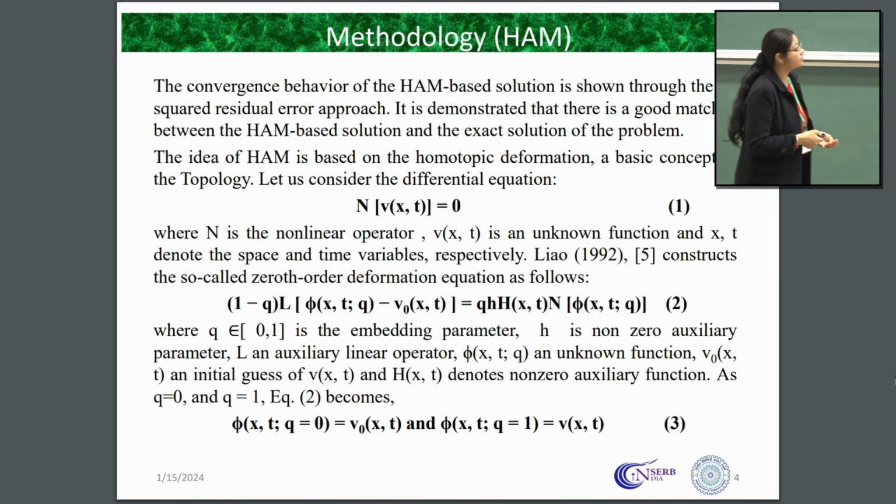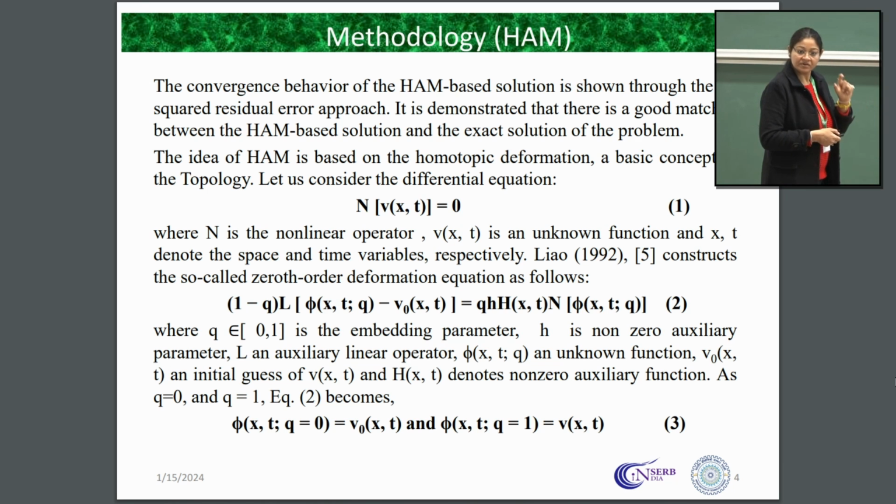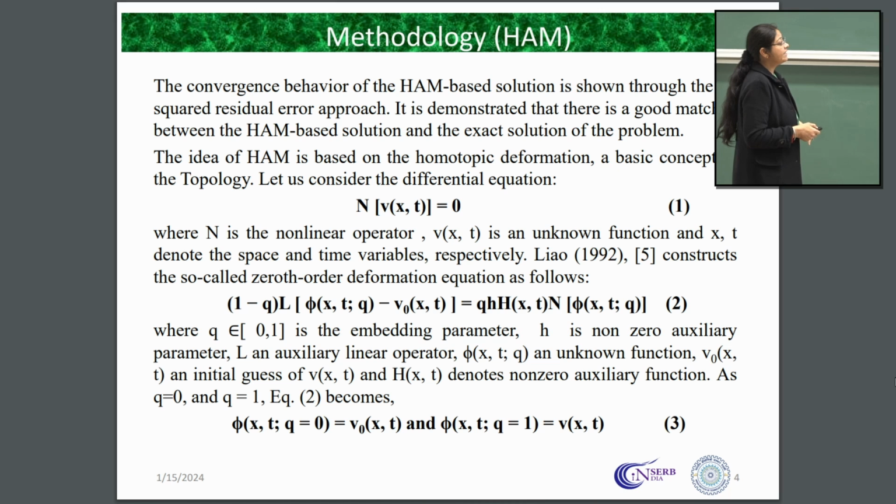In the same way, H here defines our non-zero auxiliary function, which is our homotopy function. Q is the embedded parameter which always lies between 0 and 1. L is our auxiliary linear operator. X, T, Q, again Q is the embedded parameter. X, Y, any number of parameters we can use here. Here this is our initial condition. N is our differential equation, our nonlinear operator on this partial differential equation. Now, this is our initial guess.